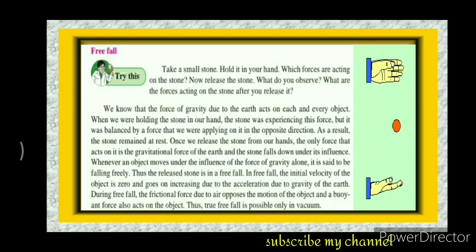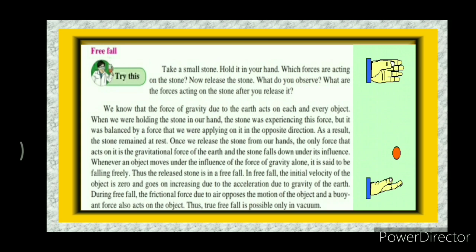Free fall. Take a small stone, hold it in your hand. Which forces are acting on the stone? Now release the stone. What do you observe? What are the forces acting on the stone after you release it? We know that the force of gravity due to the Earth acts on each and every object. When we are holding the stone in our hand, the stone was experiencing this force, but it was balanced by a force that we are applying on it in the opposite direction. As a result, the stone remained at rest.